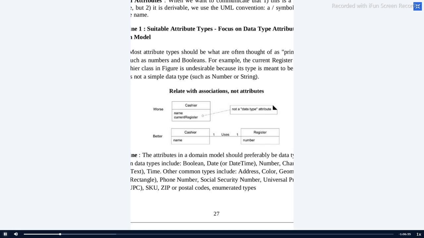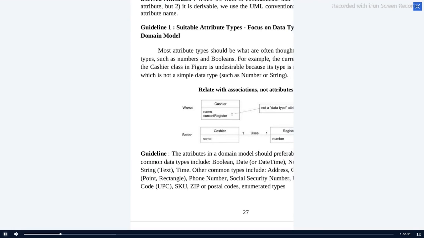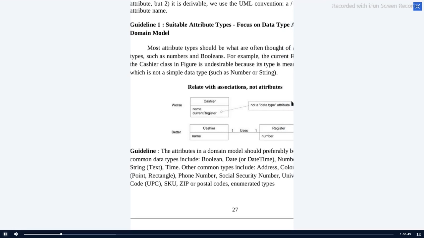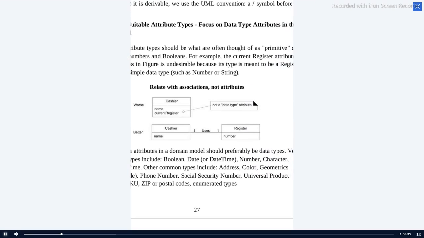Let me move further and explain what the available data types are. Like I said, user-defined data types and predefined data types. Here you can note down. In UML, the following are the predefined data types. First one is Boolean. Second one is date or date time.